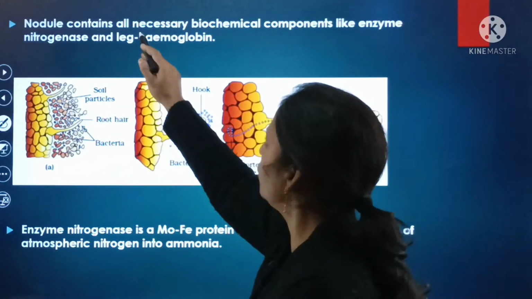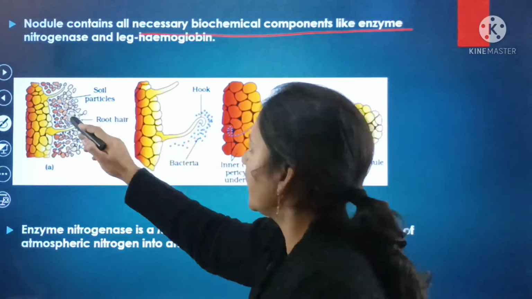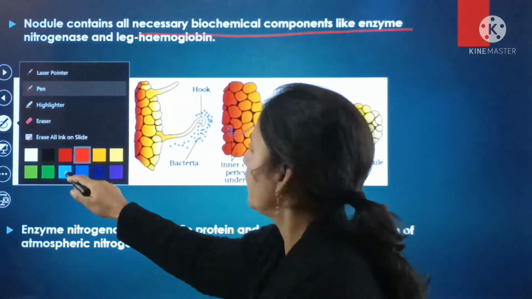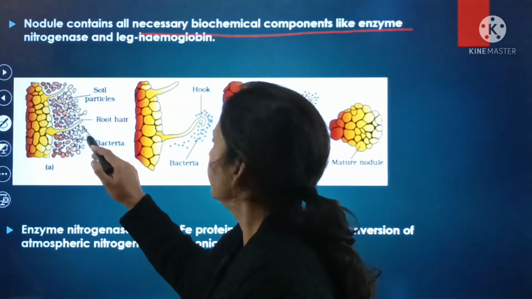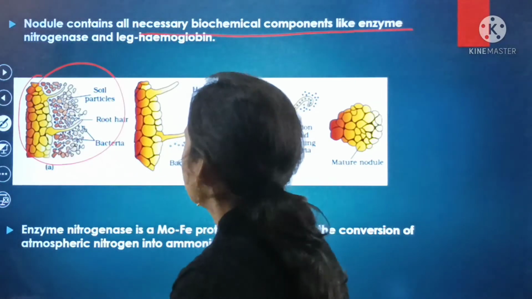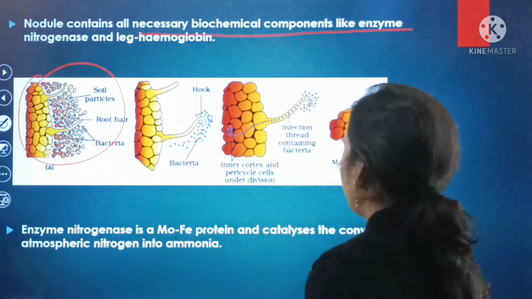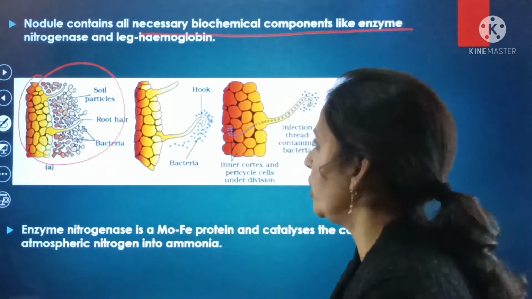The nodule contains all the necessary biochemical components like enzymes and leghemoglobin. Nitrogenase is a molybdenum iron protein and catalyzes the conversion of atmospheric nitrogen into ammonia.